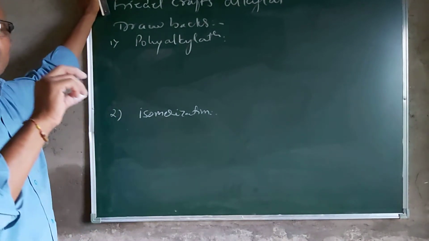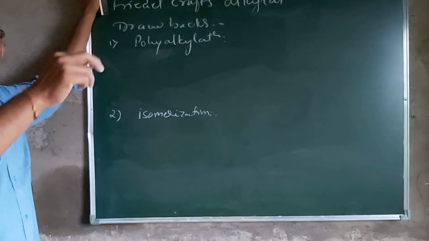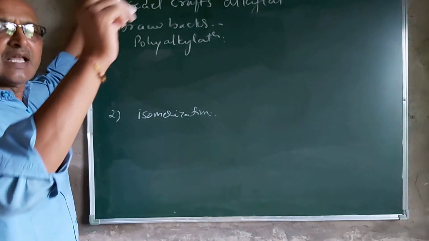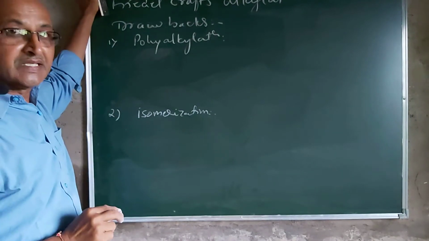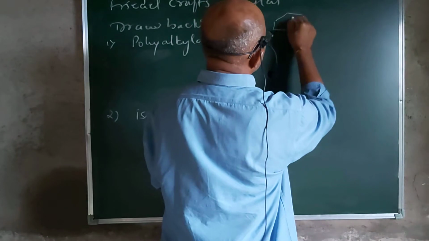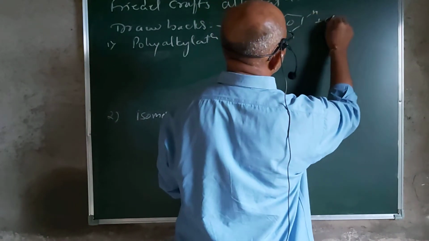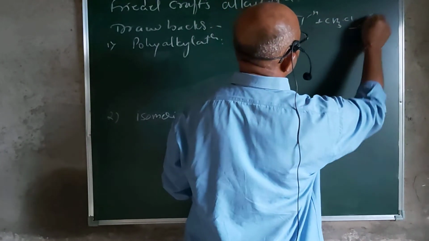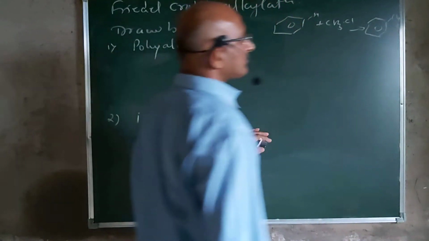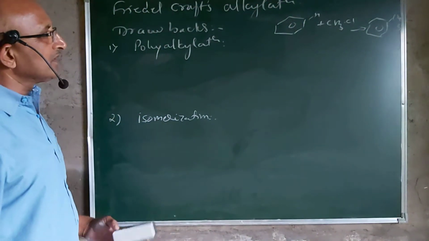Suppose methyl chloride reacts with benzene, and the expected product is methyl benzene. This is the simple reaction that we have studied: CH3Cl reacts with benzene.